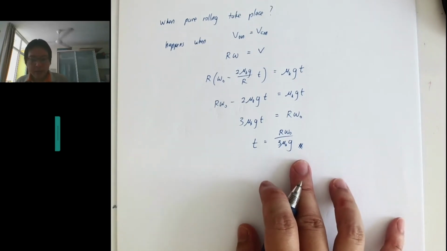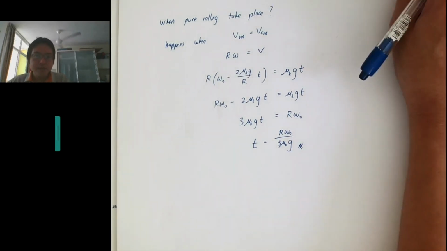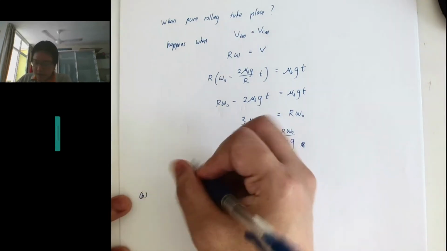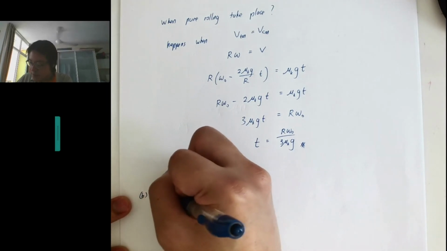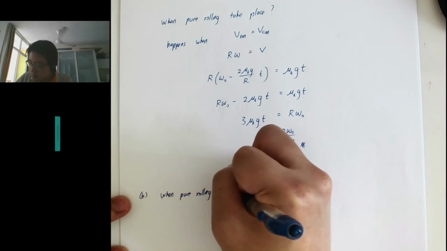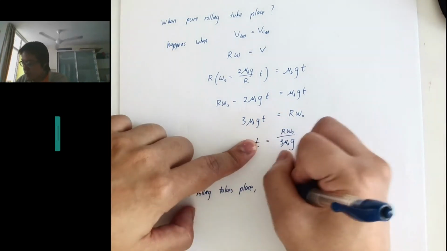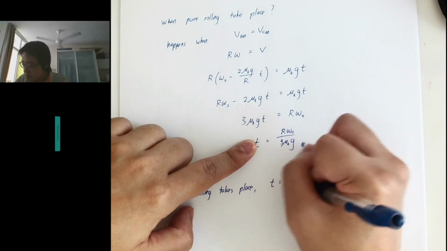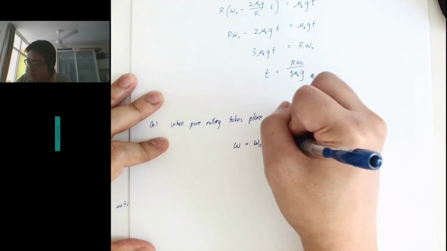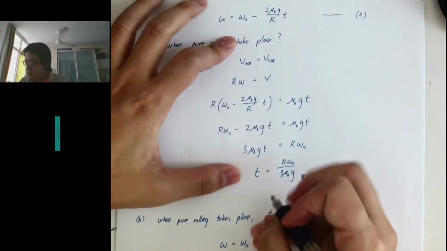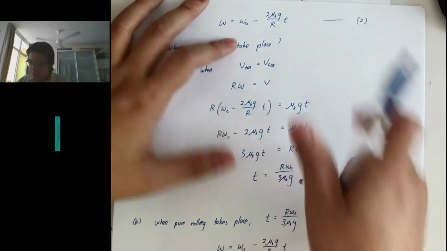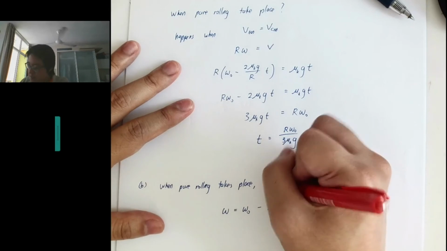Okay, then for part B, the question that we want to solve is what is the angular speed once pure rolling motion takes place. So for part B, when pure rolling motion takes place, this is the time it happens. So what happens to my omega during this time? We use the formula, so it's omega 0 minus 2 mu k g over r times t, and I want to find out my angular velocity for this time.